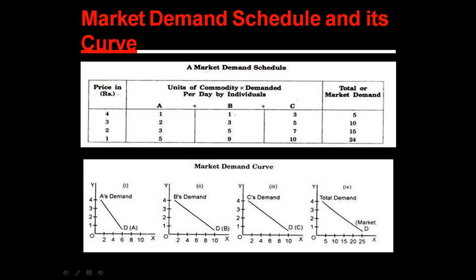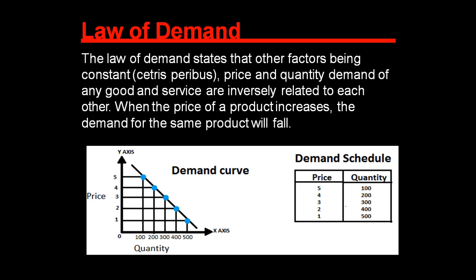So 1 plus 1 plus 3, that is 5. 2 plus 3 plus 5, that is 10. 3 plus 5 plus 7, that is 15. And 5 plus 9 plus 10, that is 24. So this is individual demand for A, for B, for C, and then market demand. Market demand is flatter because it includes all the demands of the individuals.